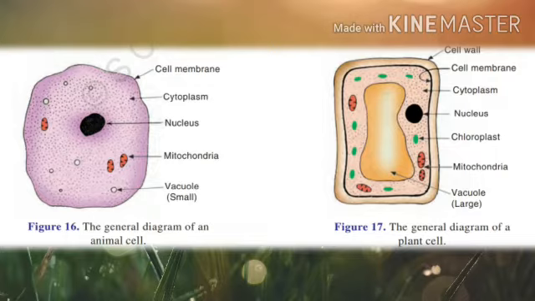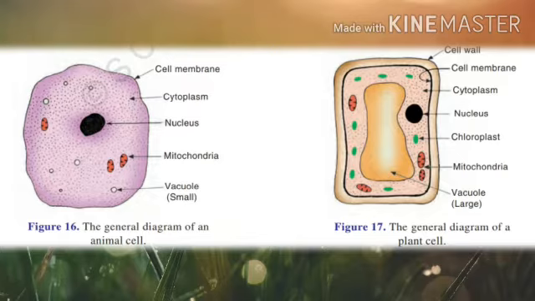Now, let us discuss the function of the nucleus. The function of the nucleus is to control all the activities of the cell, like cell growth. Actually, the nucleus behaves like the brain of the cell. It controls all the activities of the cell, just like the brain, which controls the activities of the whole body. Understand?